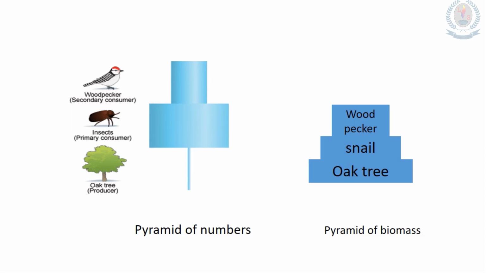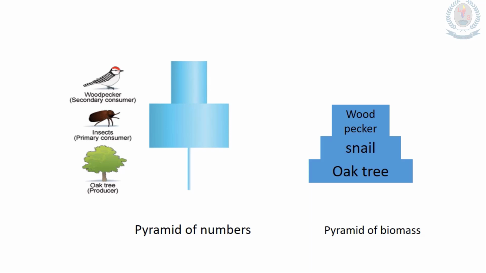We know that there is only one oak tree at the bottom line as the producer. But there are millions of insects that feed on that oak tree. So the primary consumer, the second stage, is larger than the first stage.